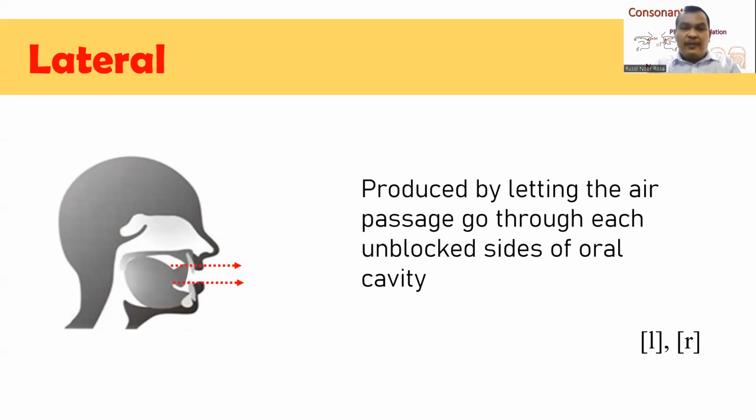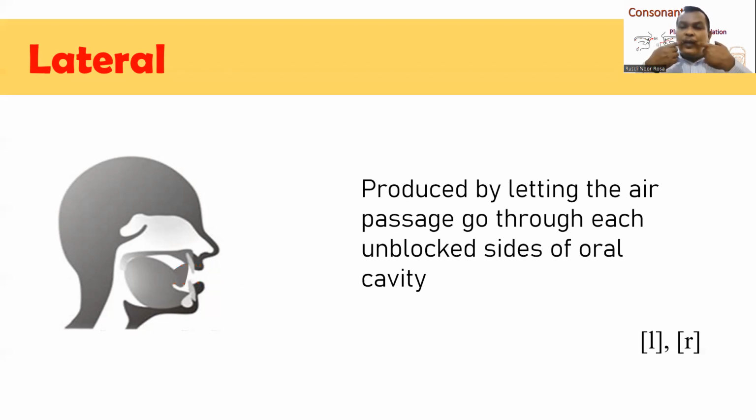Therefore, we can say that lateral consonants are produced by letting the air go through each unblocked side of the oral cavity. So there are two sides which are unblocked. In the middle part of our mouth, the air passage is blocked by the body of our tongue.